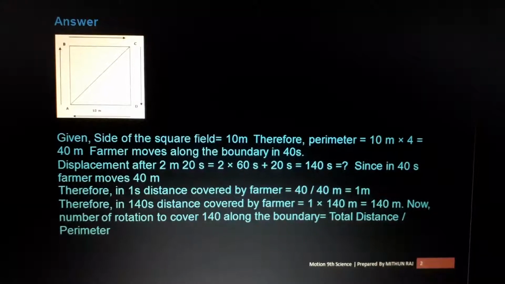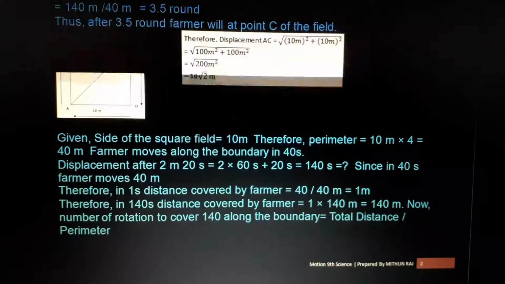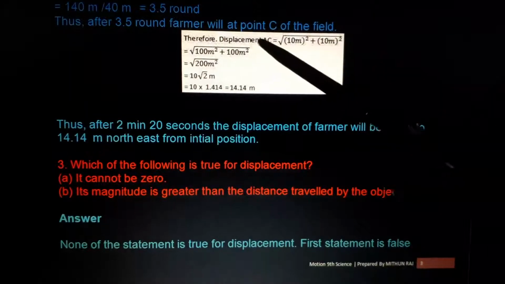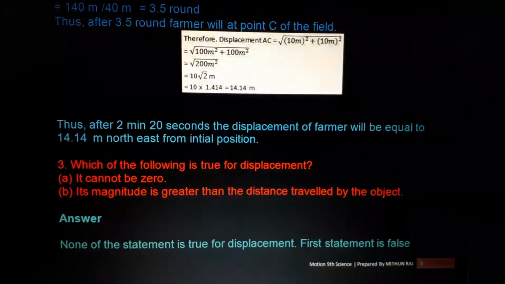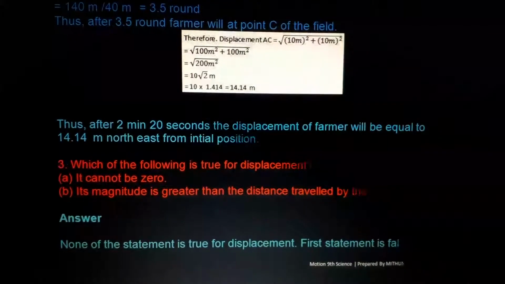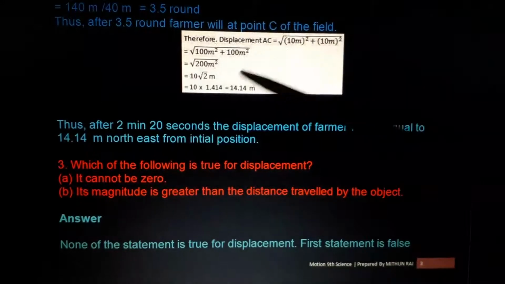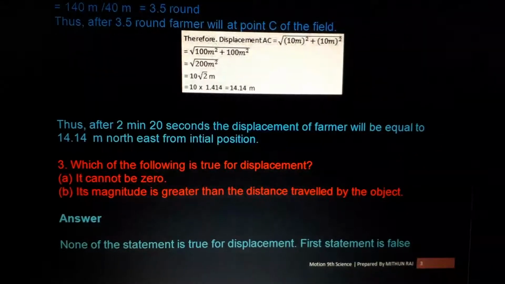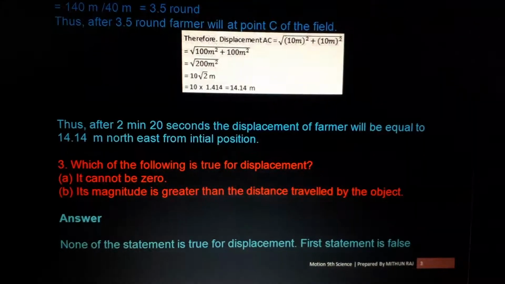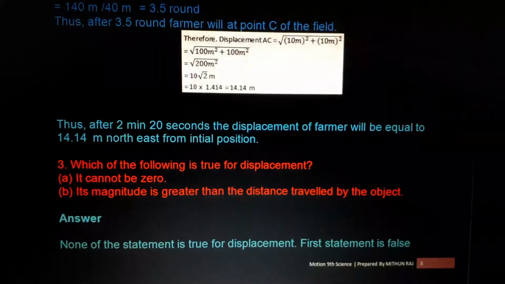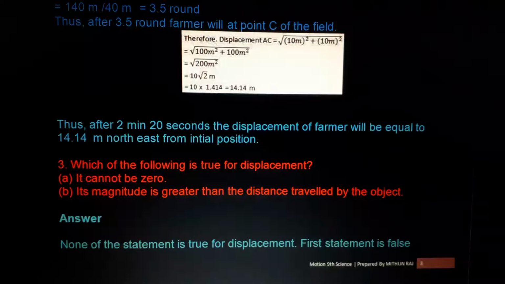That means we need to find the displacement. We have 10 square plus 10 square, but we need to find the displacement. Here, diagonal means displacement. Displacement square is equal to length square plus breadth square. So displacement is the root of length square plus breadth square, which gives root of 100 plus 100, 200 meter. 10 we can take out. Root 2 is what we know, 1.4. 10 into 1.4 gives 14 meters.